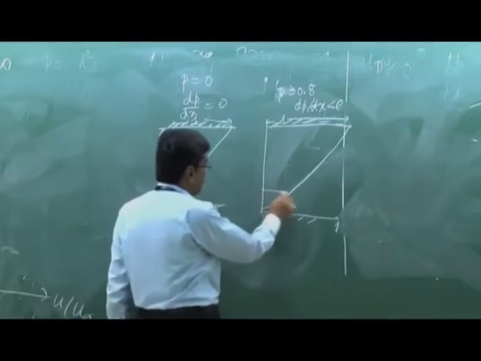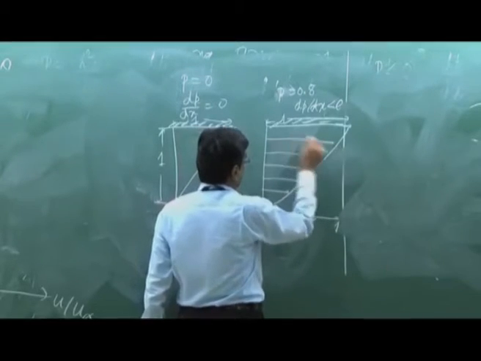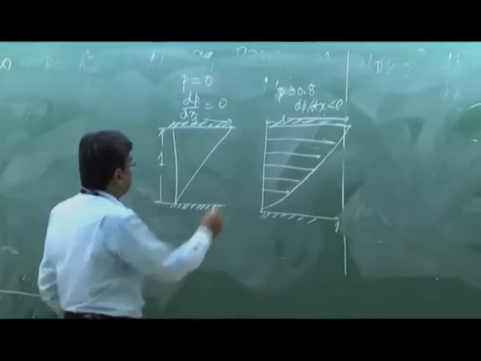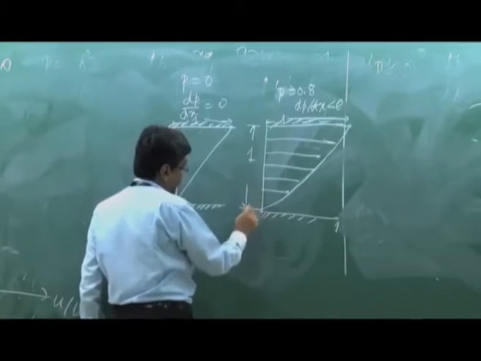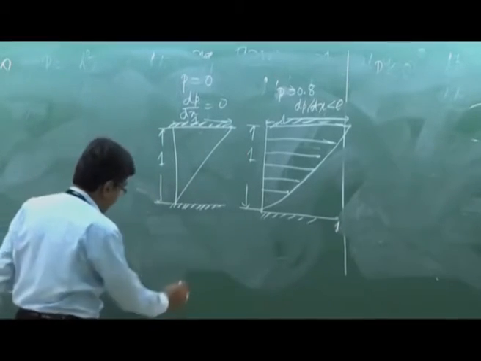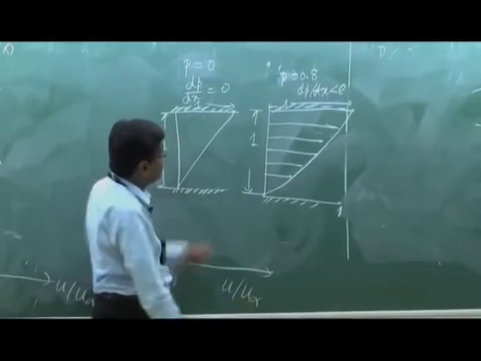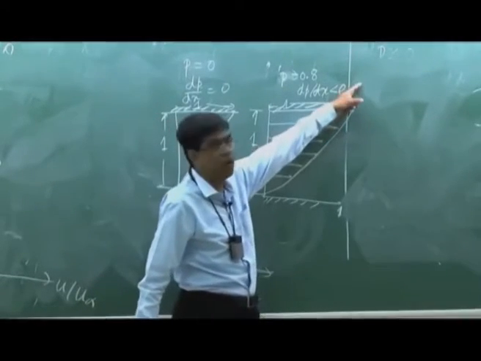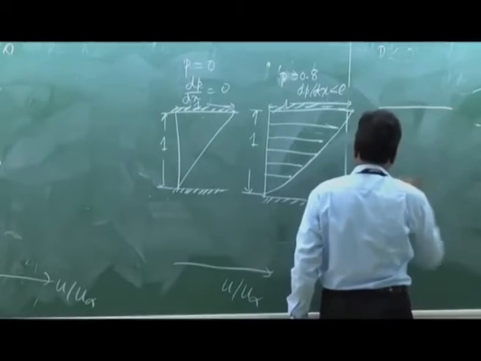So practically, the maximum velocity is attained at y by h equal to 1, which is nothing but the upper plate velocity, u infinity, that is 1. So here the maximum will be attained somewhere outside. We are not interested.